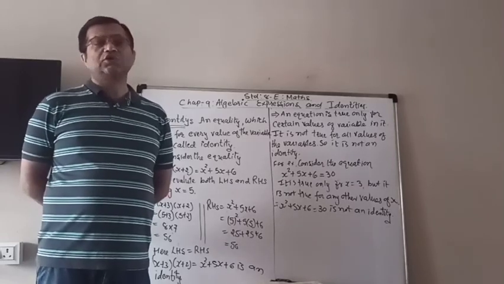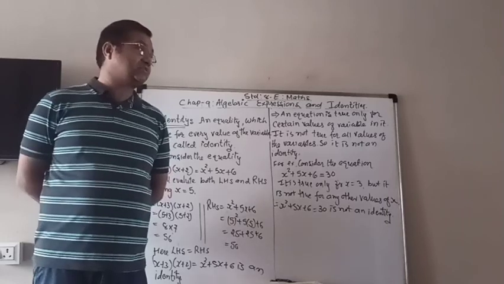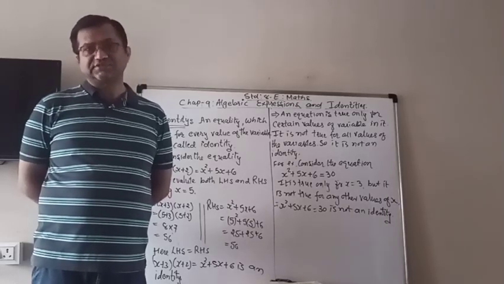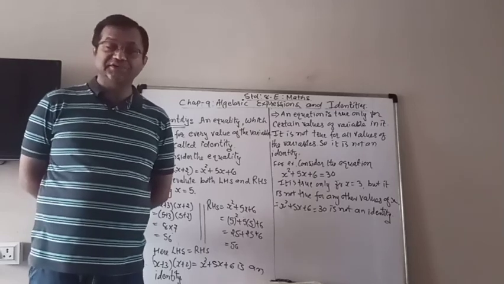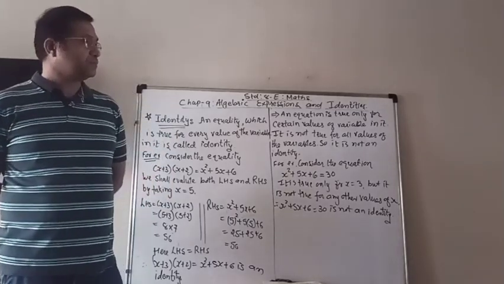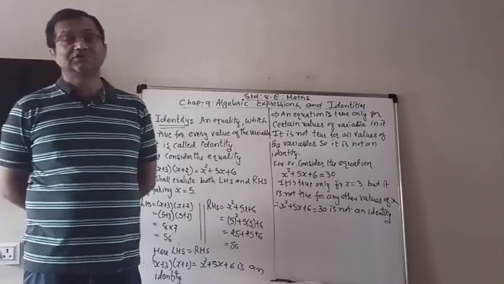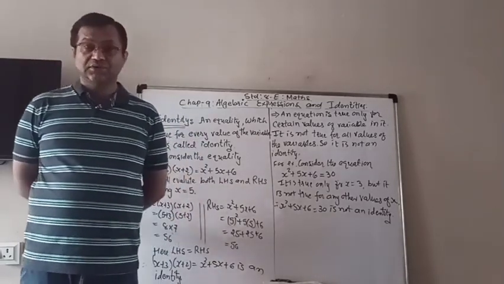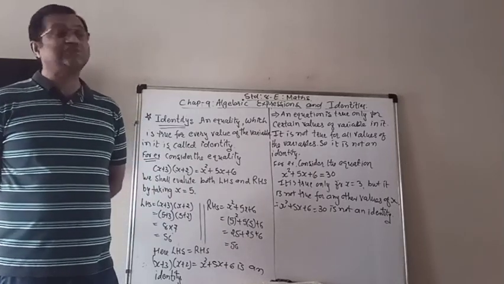As I told you before also, when I started this chapter number 9, algebraic expressions and identities, I told you that this chapter is very basic for algebra.